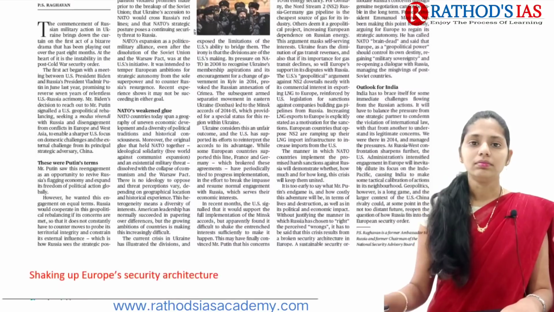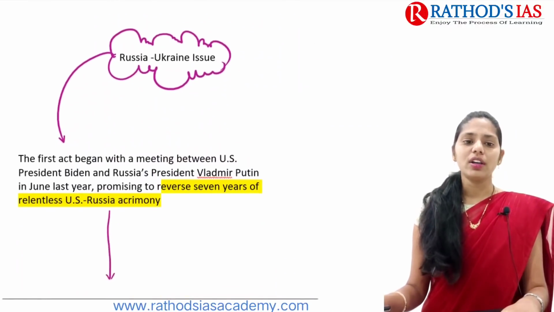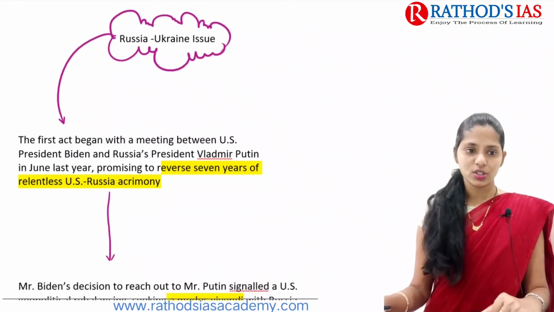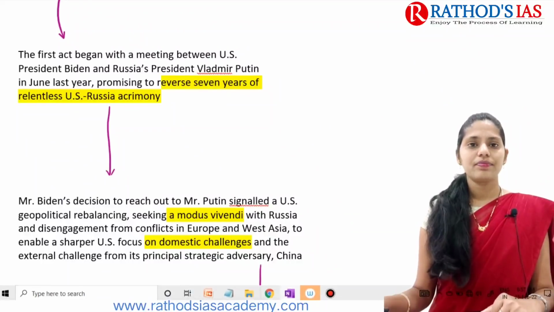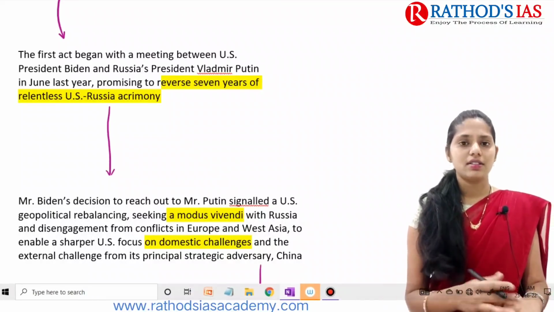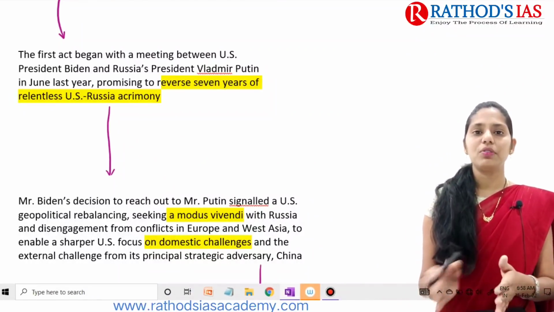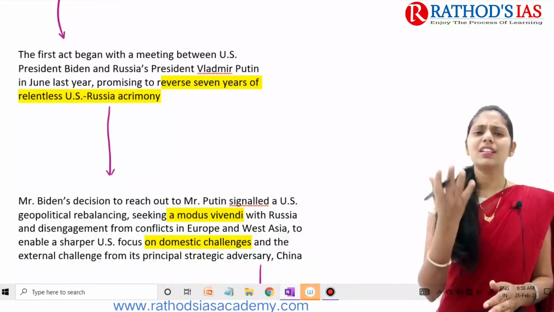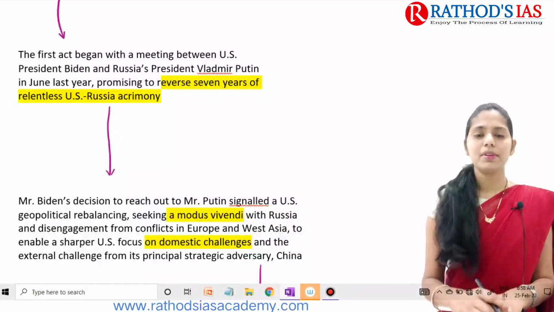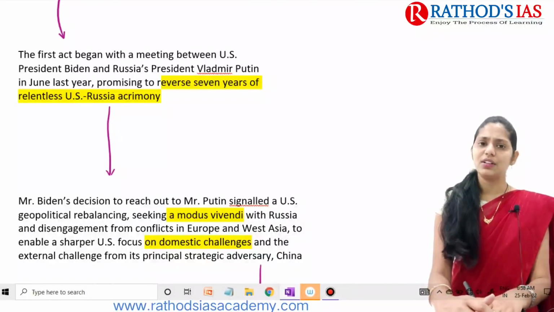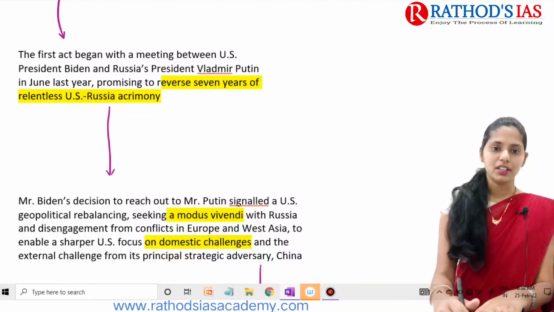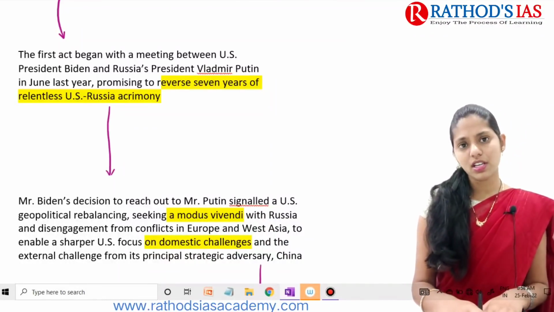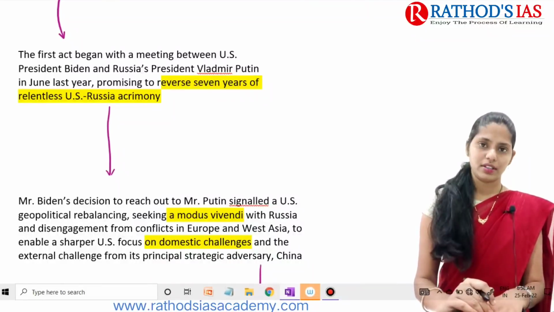If you are talking about what this Russia-Ukraine issue is, you already know that from November 2021 onwards, across the Russia-Ukraine border, the military on the Russian side has been mainly increasing. What happened here is that now, at present, Russia has attacked Ukraine.